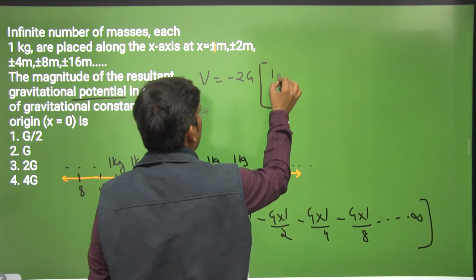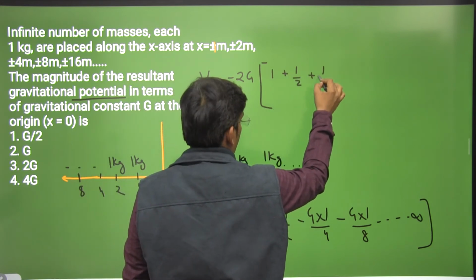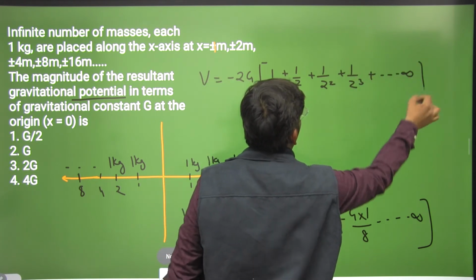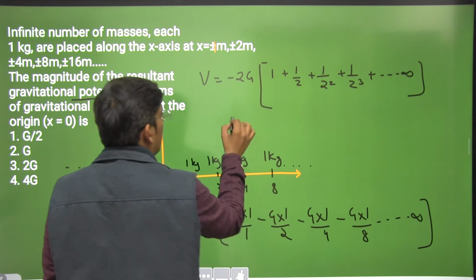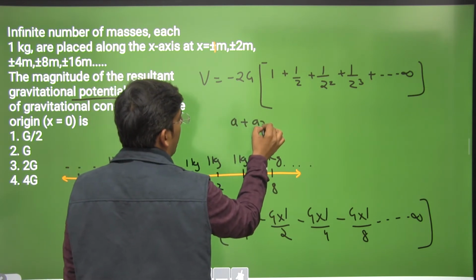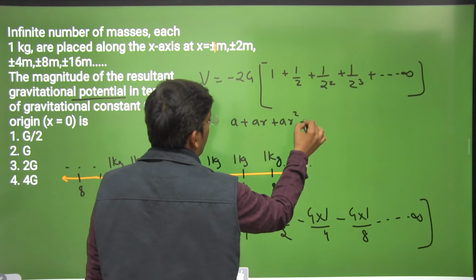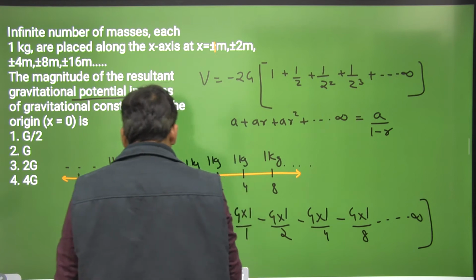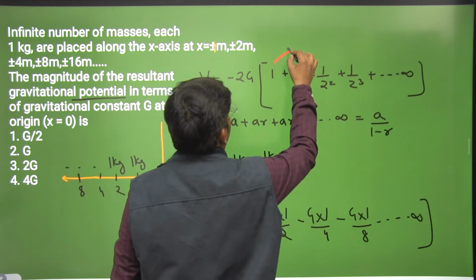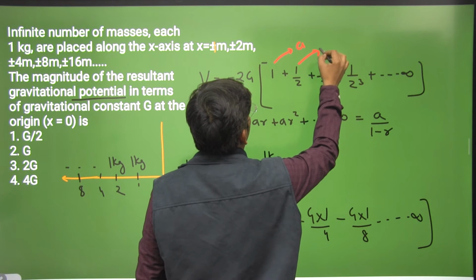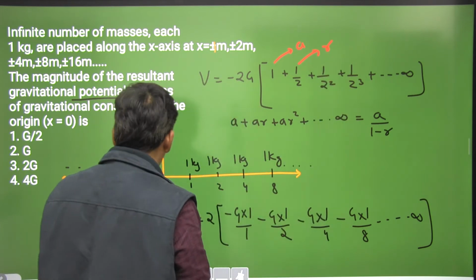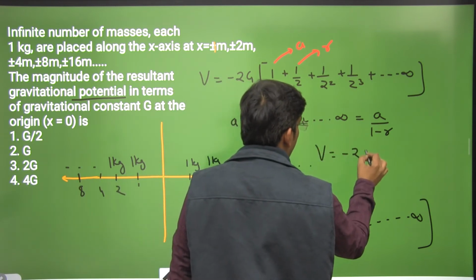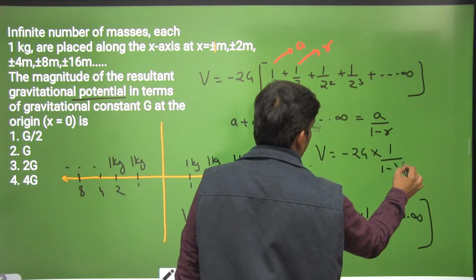Now this comes out to 1 plus 1 by 2 plus 1 by 2 square plus 1 by 2 cube up to infinity. This becomes an infinite GP, which is a plus ar plus ar square up to infinity. Sum of an infinite GP is a divided by 1 minus r. First term is called a and the number by which every term is getting multiplied is the common ratio r, right? So we have a formula now, which is minus 2G times 1 over 1 minus 1 by 2.